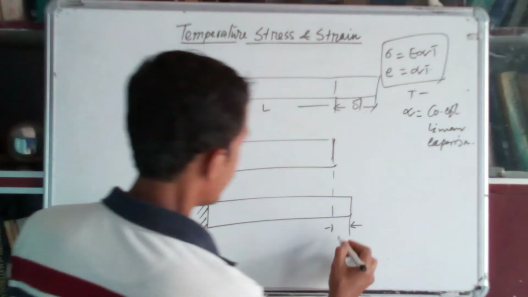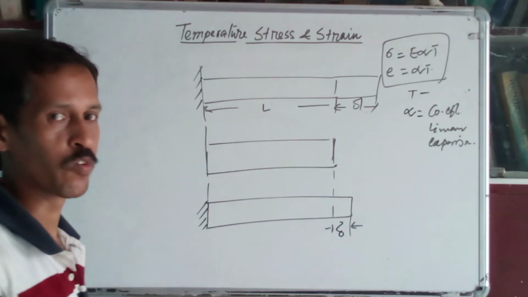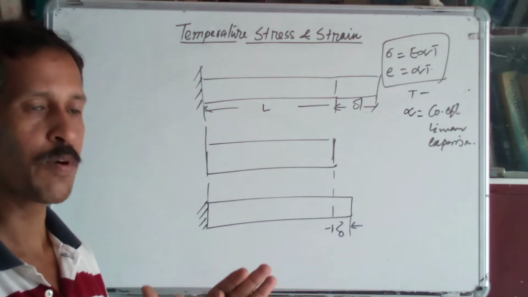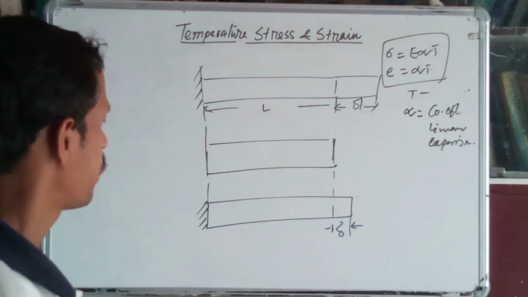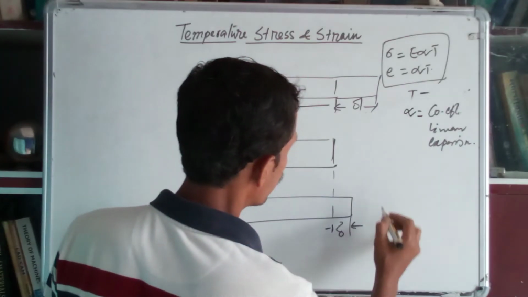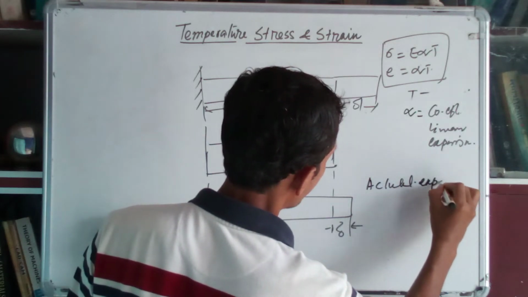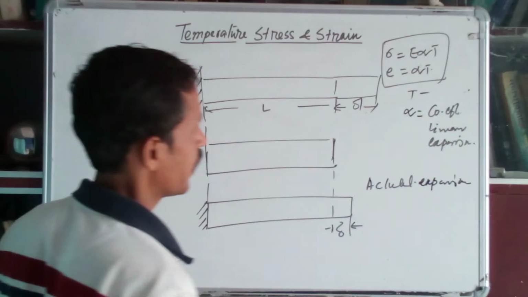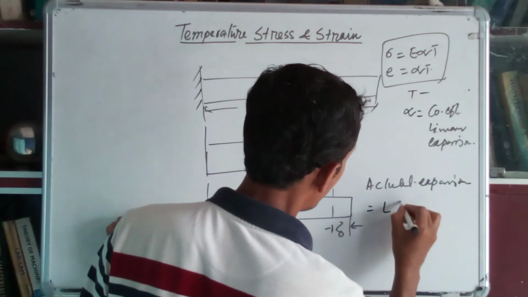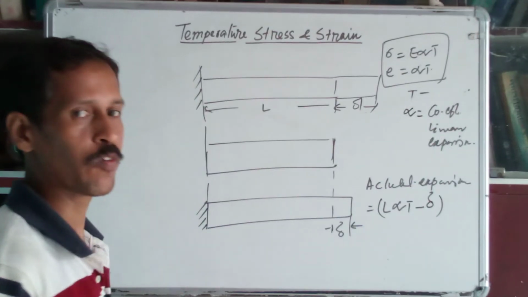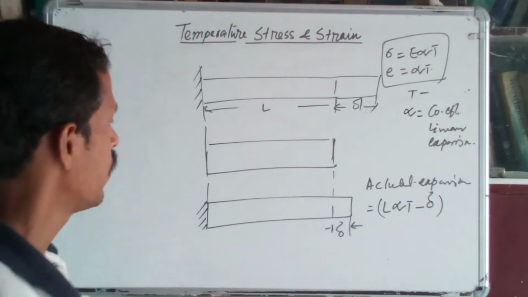Suppose del amount of expansion is allowed. Though it is fixed, anyhow some amount of expansion is allowed. So that is del. So the actual expansion will be L into alpha into T minus del. That is the actual amount of expansion allowed.